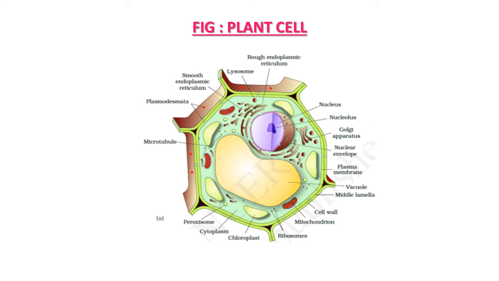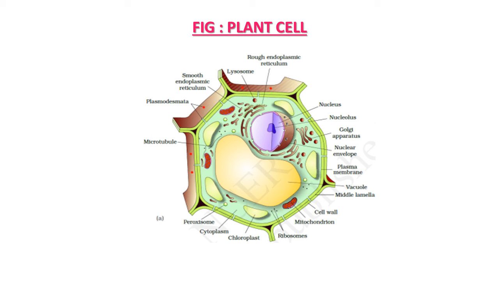Diagram of plant cell. It gives us clear idea about plant cell which is actually eukaryotic cell, and as a main characteristic property of eukaryotic cell, it possesses well organized structure, and membrane bound organelles are present. So this is structure of a typical plant cell.